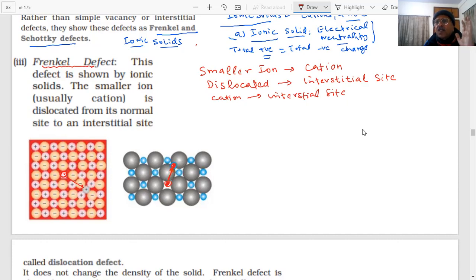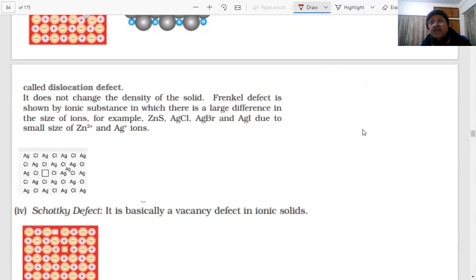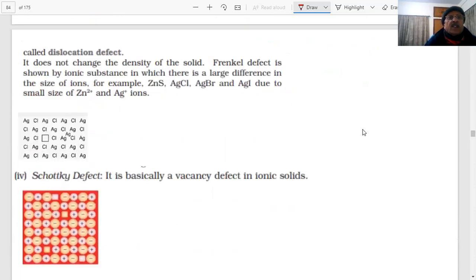There is no change in the number of cations or anions in Frenkel defect. This is also called a dislocation defect. Frenkel means dislocation, remember it. What has got dislocated? The smaller ions, the cations.